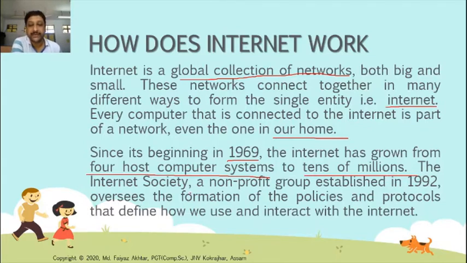The Internet Society, a non-profit group established in 1992, oversees the formation of the policies and protocols that define how we use and interact with the internet.